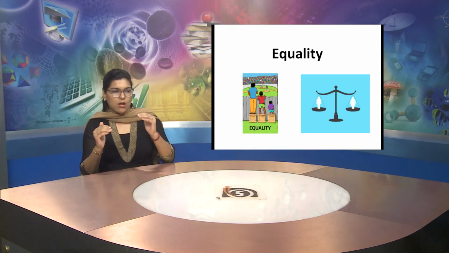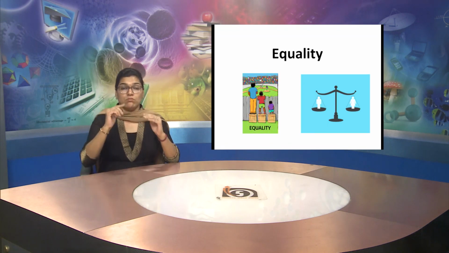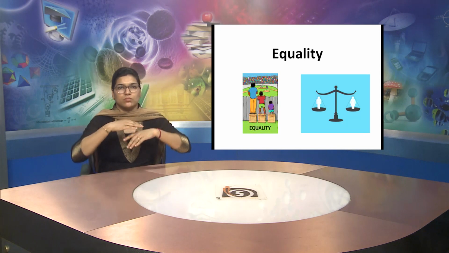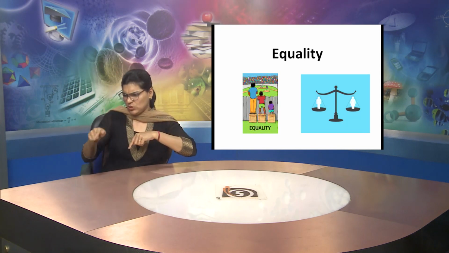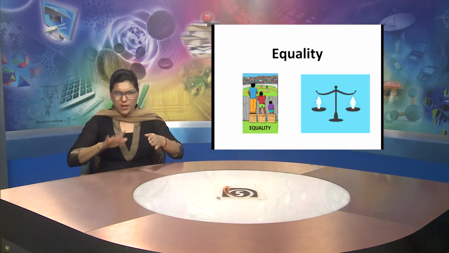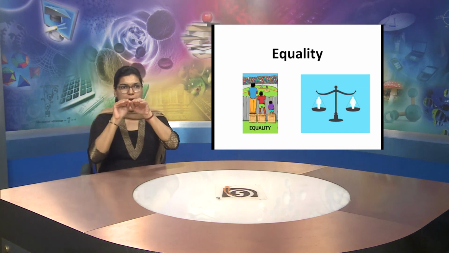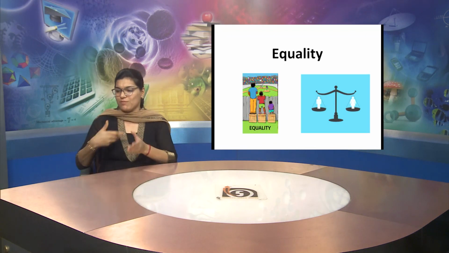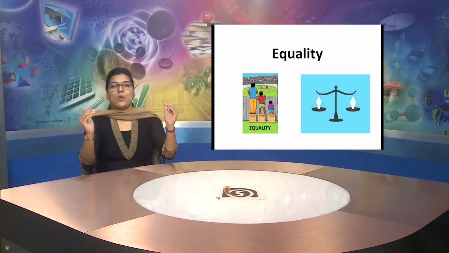This word is equality. It means all the people, whether it is male or female, a child, they all have equal rights. Like you can see the picture on the screen, it shows 3 children standing on a table, but they are not equal. So, it should be equal.